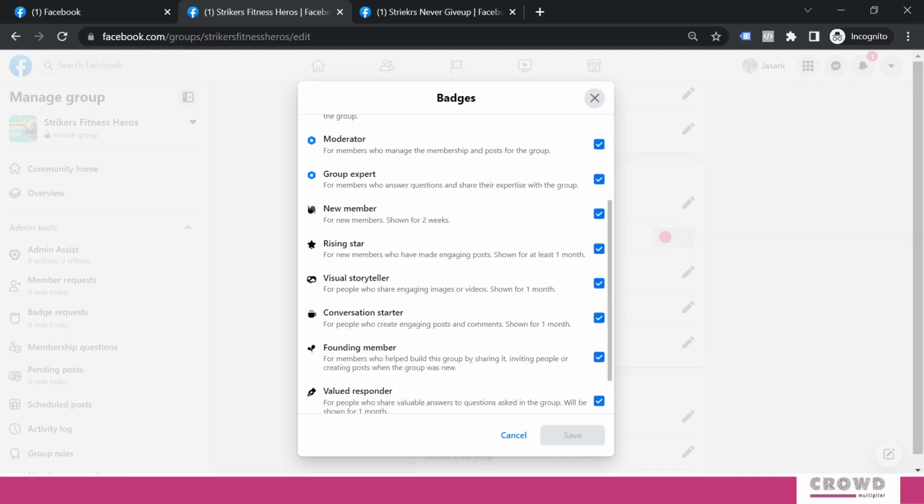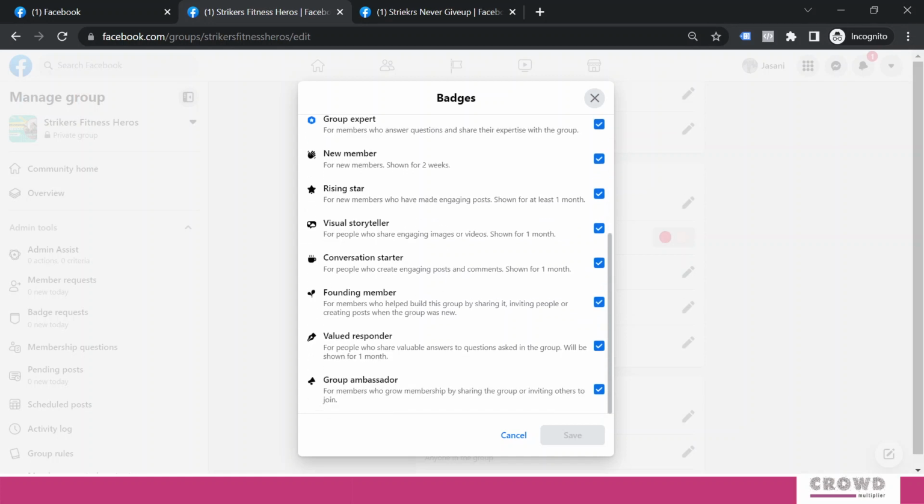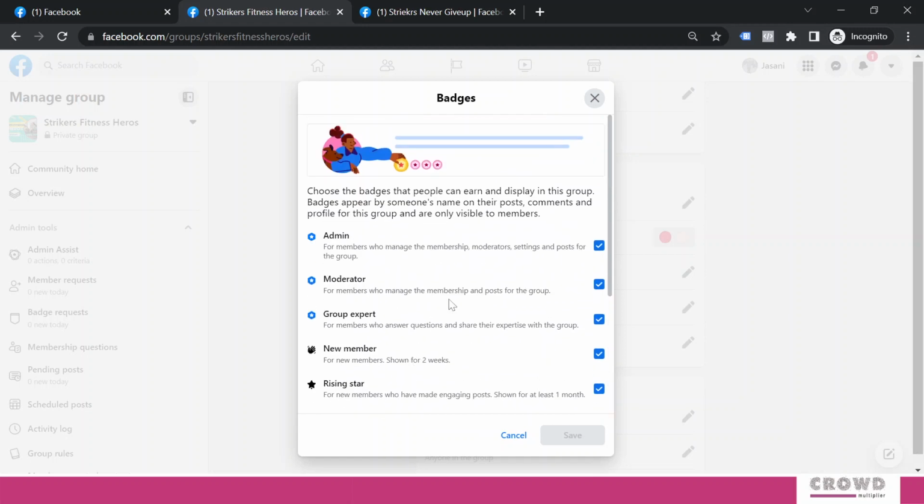Over here you can see a lot of other badges are also available. New member, shown for 2 weeks. If I am joining today, then for the next 2 weeks I would have this particular badge. Rising star, for new members who have made engaging posts, shown for at least 1 month, then I would have this rising star badge. Visual storyteller, conversation starter, founding member. Founding member is for members who help build this group by sharing it, inviting people, or creating posts when the group was new. So you can see there are around 10 badges. All are applicable to us, and we are not going to make any changes over here.